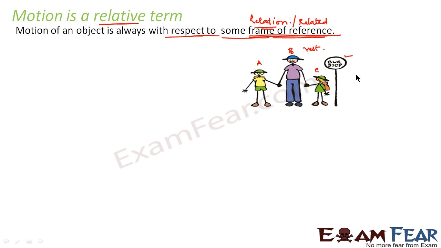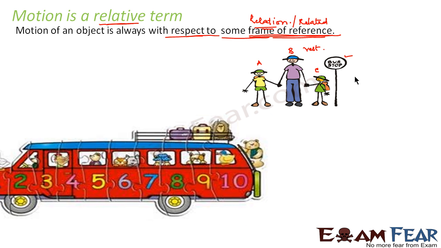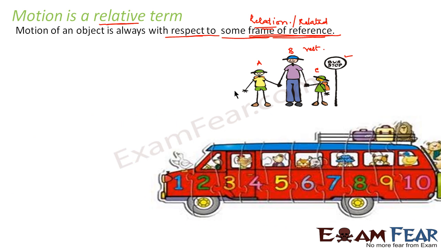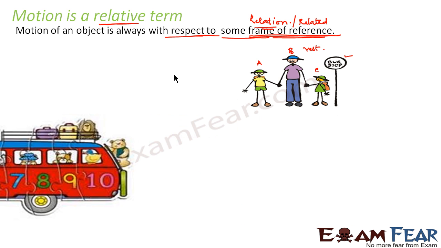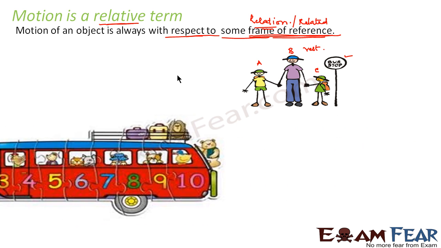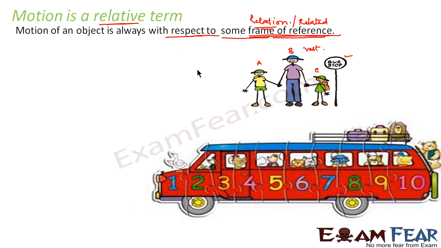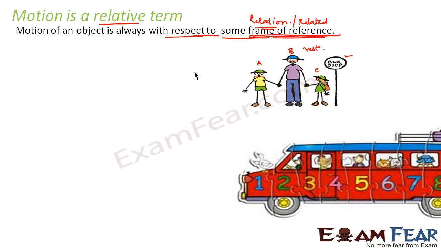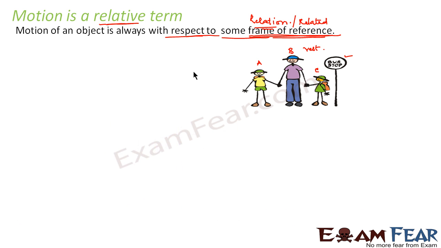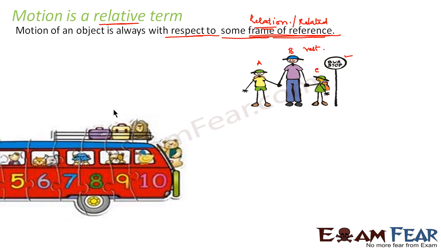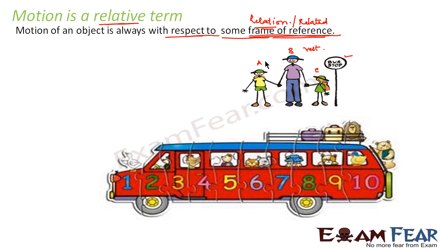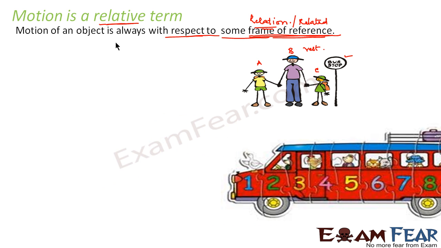Correct? Okay. Now, let us see what happens. We see a bus is in motion. Now, just consider the bus is in motion. That means the people who are inside the bus, they are in motion with respect to A, B and C. Correct?